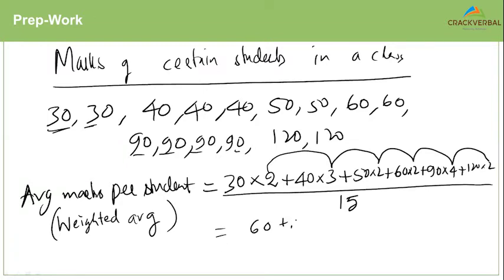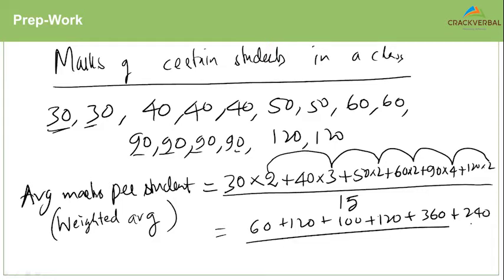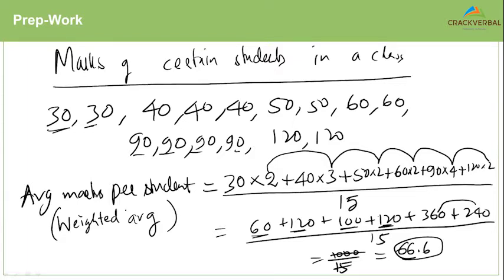So that's 60, 120, 100, another 120, another 360 plus a 240 divided by 50. So we have a 240 here, we have a 600 here, 600 plus 240 is 840, 840 plus 160 is 1,000. 1,000 by 15 gives me approximately 66.6, which is the average marks of every student.